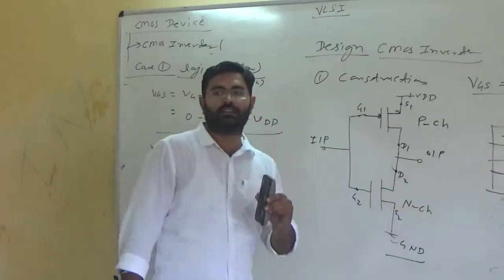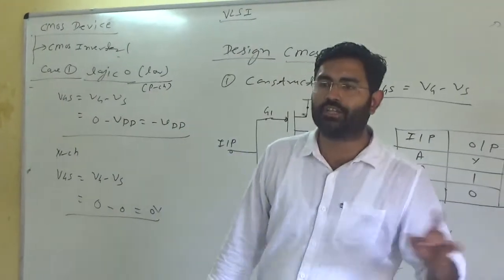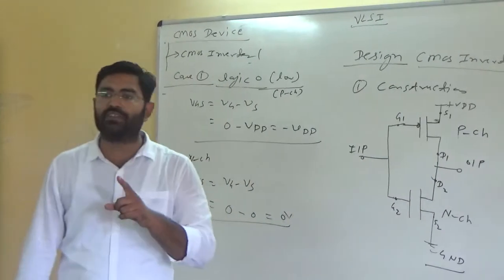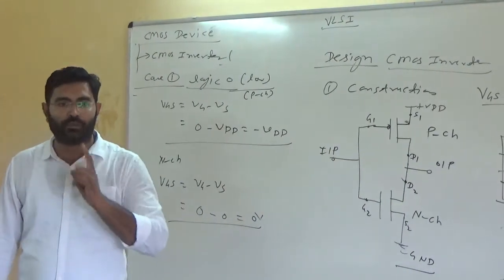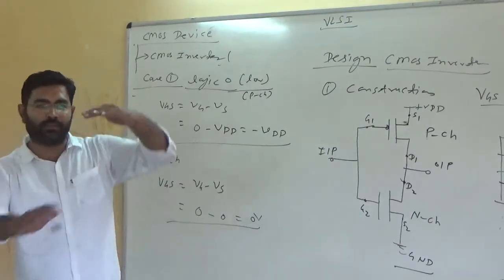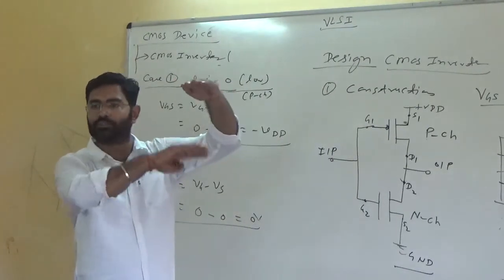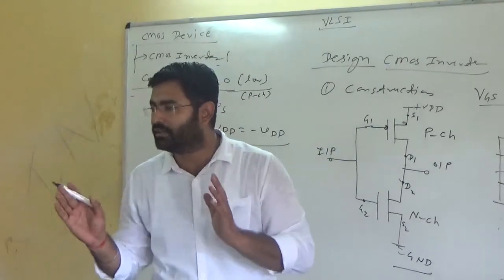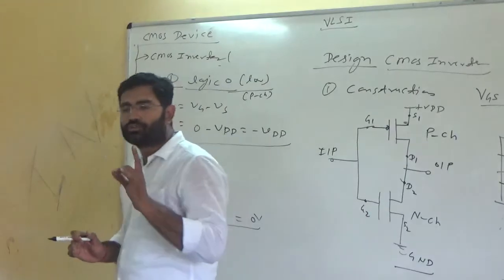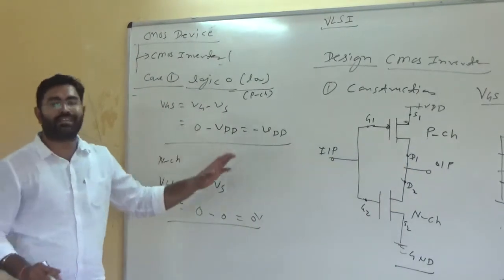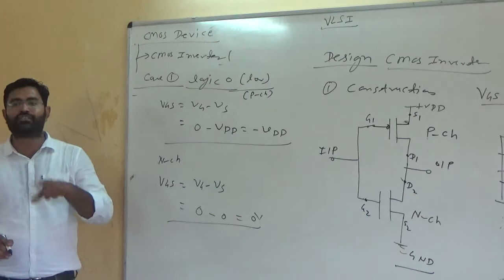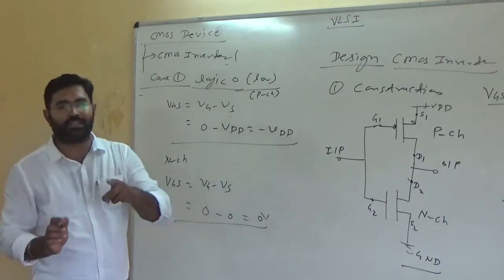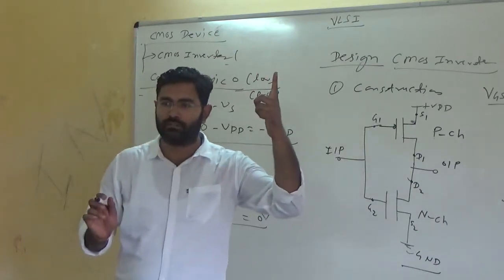You have studied different kinds of MOSFETs in your EDC subject in your third semester. When we give a negative VGS to the P-channel MOSFET, a channel is formed. MOSFETs are of two types, enhancement and depletion, which you have studied in your third semester. So you know very well that when we give a negative gate to source voltage, the P-channel MOSFET will be turned on.